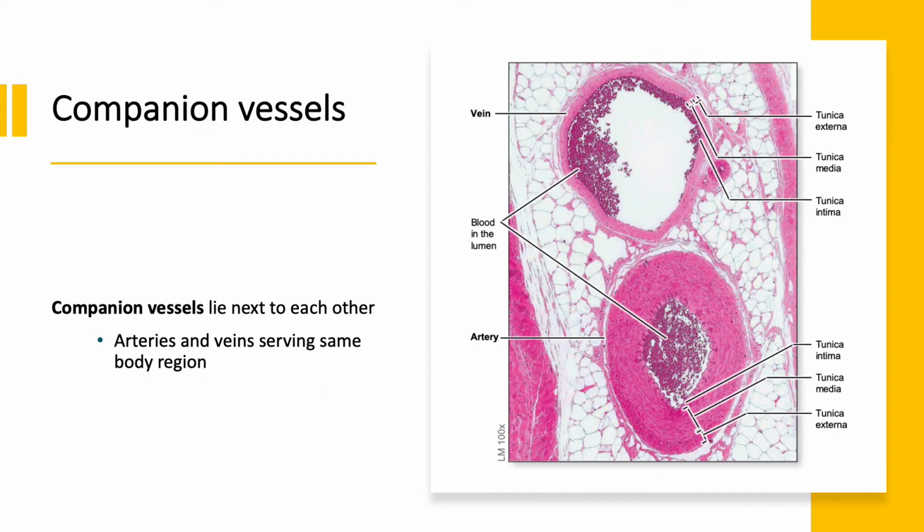So we're done with histology now. I should introduce this idea of companion vessels. So companion vessels are what they sound like. It's an artery and a vein that lie right next to each other that are going to serve the same body region. So you can think of one, the artery, as delivering oxygenated blood, and then that other companion vessel, the vein, is going to take that deoxygenated blood back to the heart. Okay. So it also helps prevent things like pooling in different tissues. You know you got a blood supply there, well, we got a way to get the blood back out.